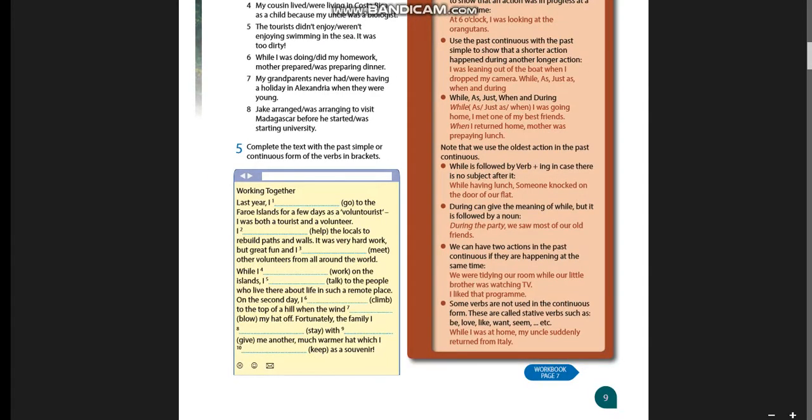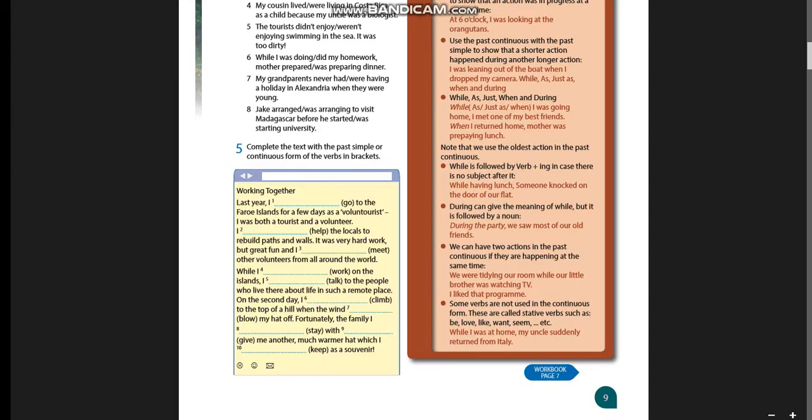And we have also some notes about the grammar, like while needs verb plus ing or noun plus ing. During only needs to be followed by a noun. I can say while having lunch, it's okay. While I was having lunch, it's okay. But during the lunch or during the party.